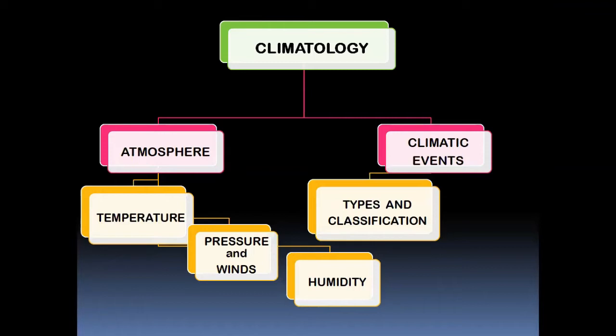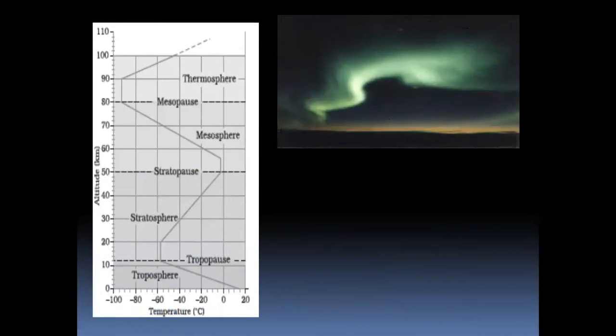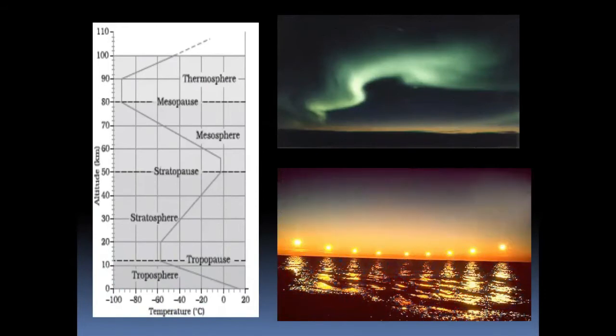So when we talk about atmosphere, it is temperature, pressure and winds, humidity, and so on and so forth. Then you do have to study a bit about the types of climatic classification, and climatic events, such as your cyclones and so on and so forth. Then here, for example, you have an example of how the temperature changes as you go up in the atmosphere through the various layers. Then the various events we have, that is the ionosphere.